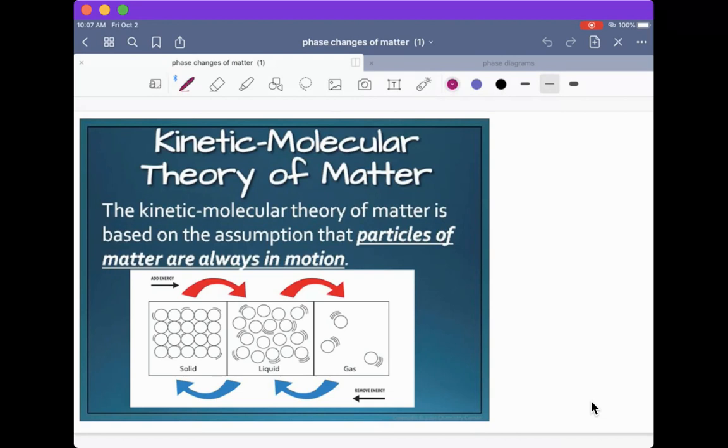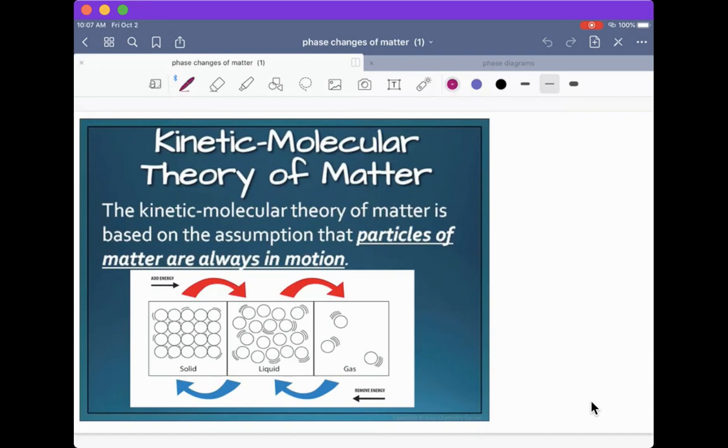So, kinetic energy is going to be energy of movement. Potential energy is going to be static energy, energy that is stored, where something is staying still. So kinetic means movement. So here we have a diagram where you can see some particle diagrams of a solid, liquid, and a gas. And you can see there's these little lines. Those lines in that model are representing the movement of a molecule.